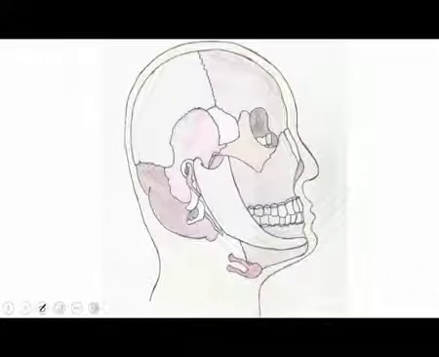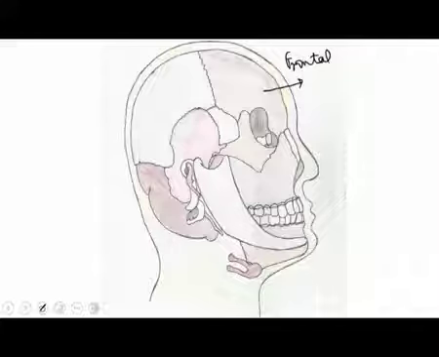This is roughly the diagrammatic structure of the human skull. In the front part, this region faces the forehead, so this is called the frontal bone, in the forehead region.